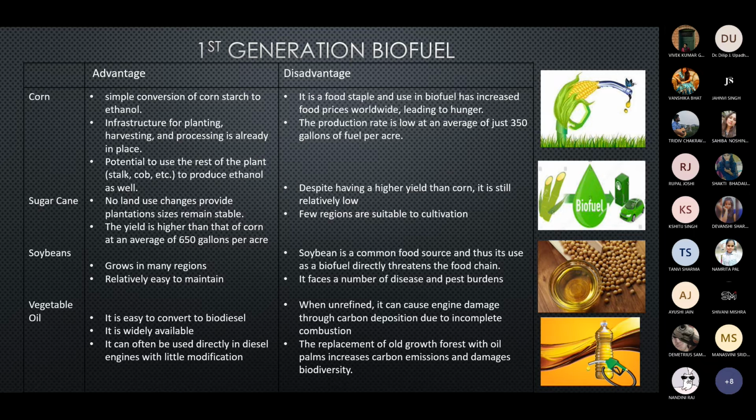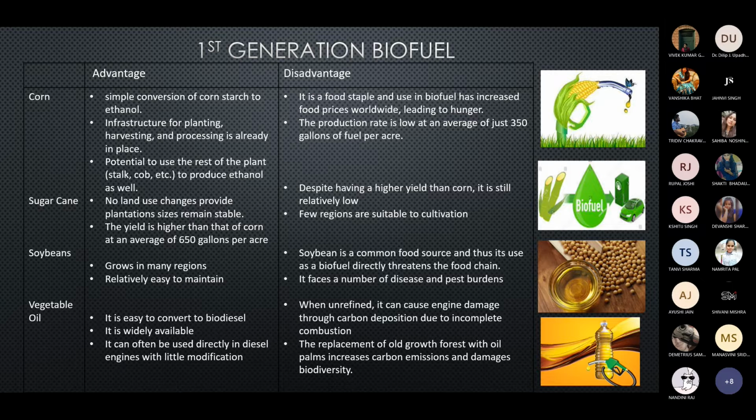Good morning, everyone. This is Yuvraj Nigam, and here I've brought a slide on the first generation of biofuel, which covers the different sources and how they play an important role in generating new biofuels, how the process takes place, and the advantages and disadvantages.